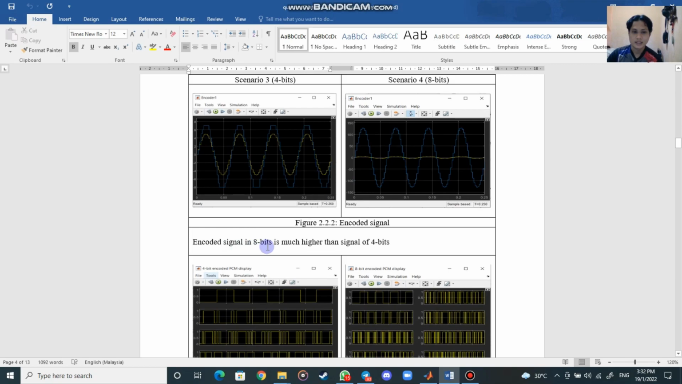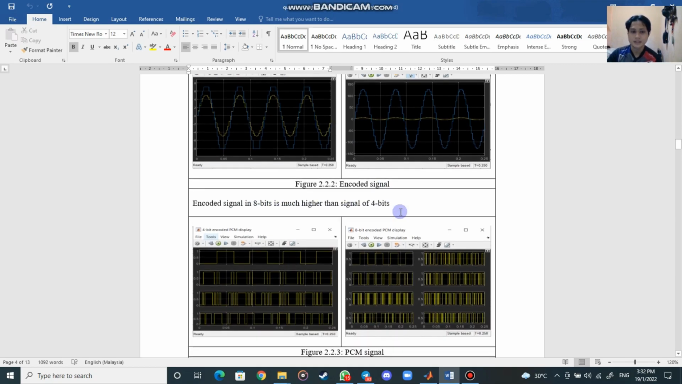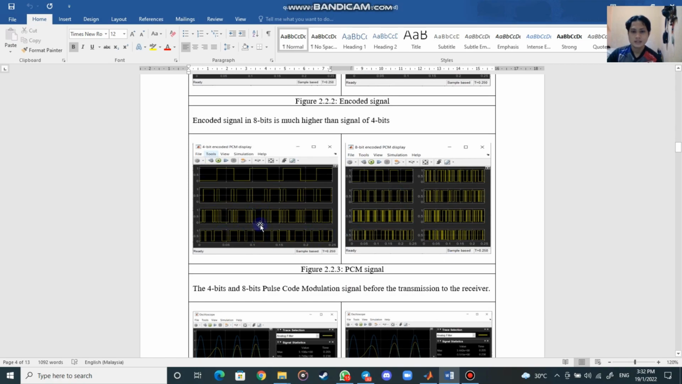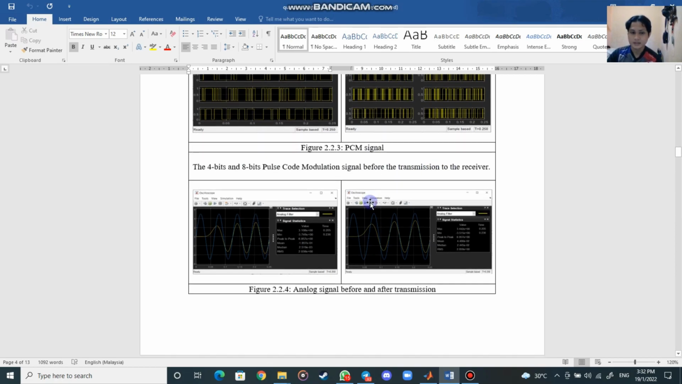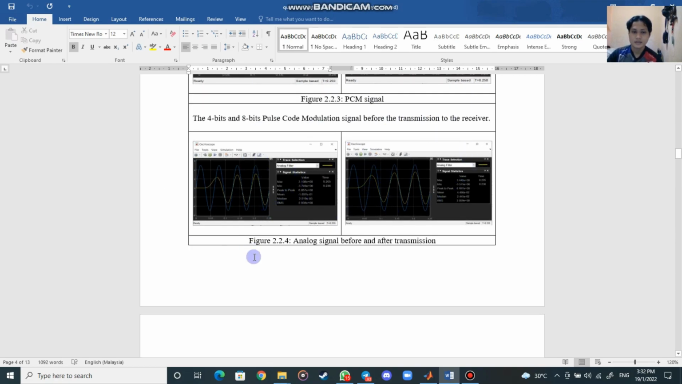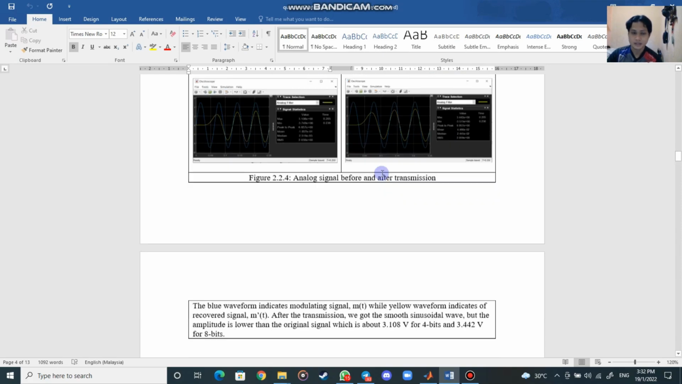The encoded signal in 8 bits is also much higher than the signal of 4 bits. And for the PCM signal, you can see the difference from part A, but the number of graphs is the same. The 4-bit has 4, the 8-bit has 8. This is the 4-bit and 8-bit pulse code modulation signal before the transmission to the receiver. This is the graph for the analog signal before and after transmission.